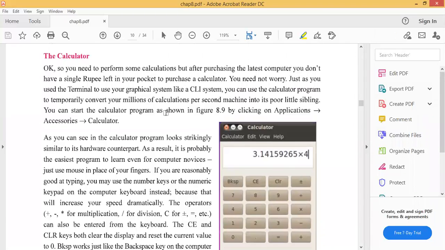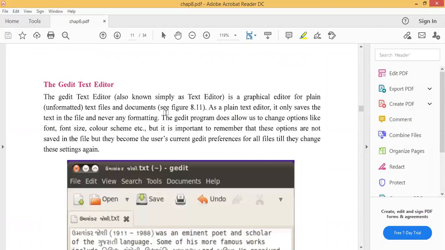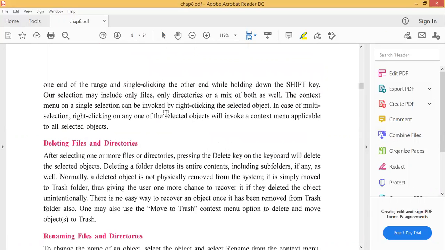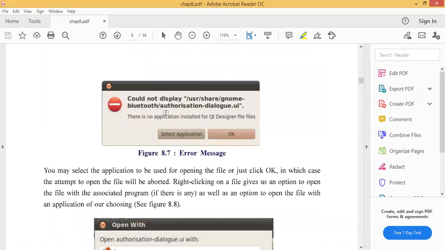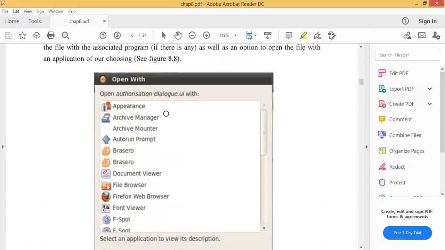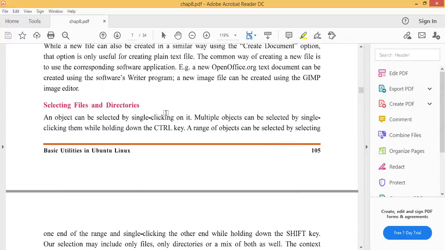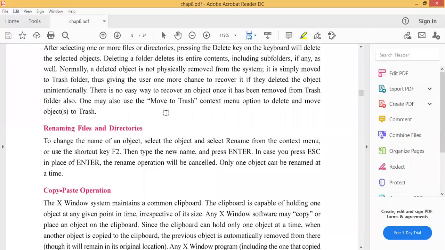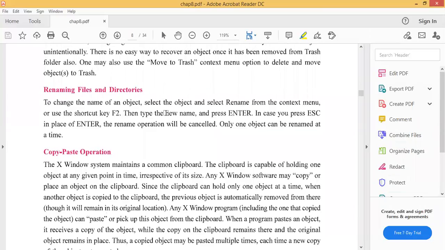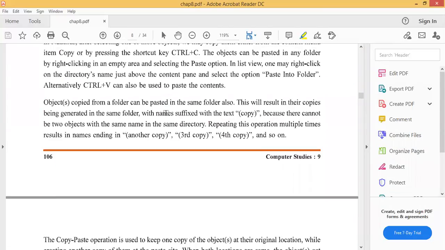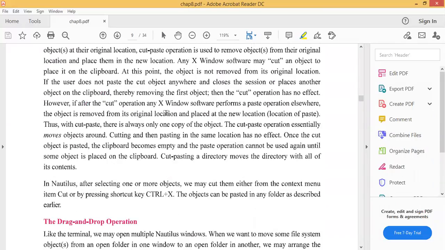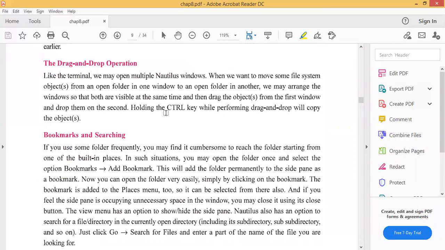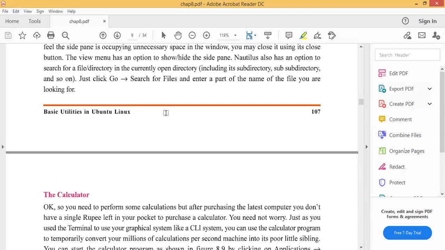Calculator. This is default software. You are using this calculator if it is required. I hope all these contents are clear to you: how to create a file and folder, delete it, cut, copy, paste it, the drag and drop option, bookmark and searching.